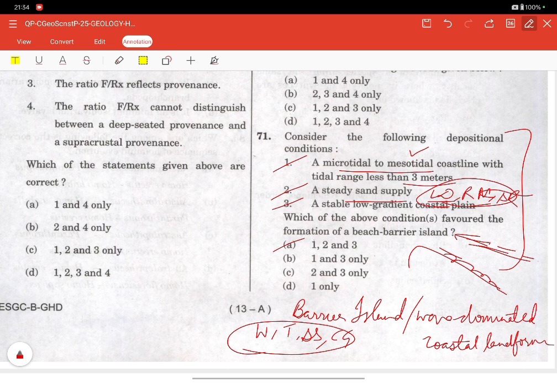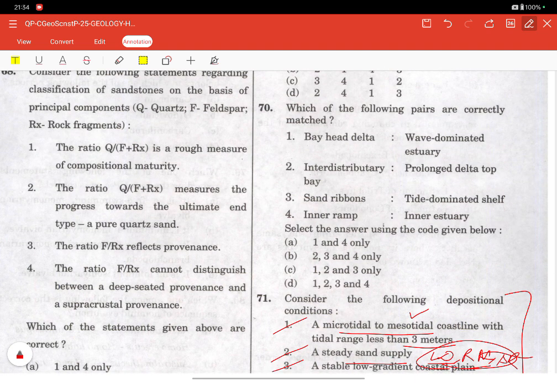Now coming to the 70th question. Which one of the following pairs is correctly matched? Bay Head Delta, interdistributary bay, sand ribbons, and inner ramp. So Bay Head Delta is a wave dominated estuary. That is correct. Bay Head Delta forms at the head of the estuary, and waves redistribute the sediments over here. Fine sediment accumulation also happens, so it's a correct genetic association.